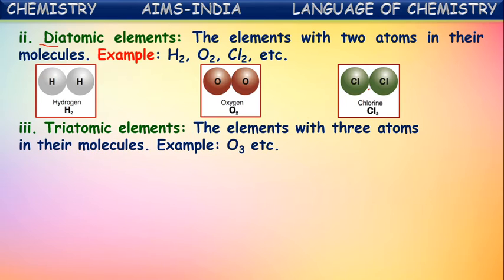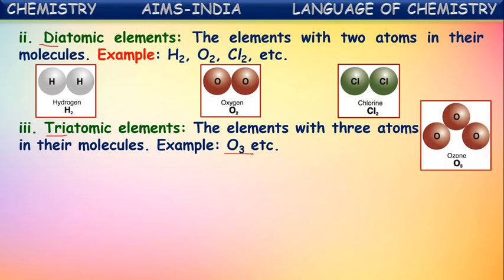One more classification, triatomic elements. The elements with three atoms in their molecules are called triatomic elements. Tri represents three. So the elements in which there are three atoms in each molecule are considered triatomic elements. Example, it is shown here, O3. What is it called? Ozone. Ozone is an element which has three atoms in each molecule. Okay, it is called a triatomic element.